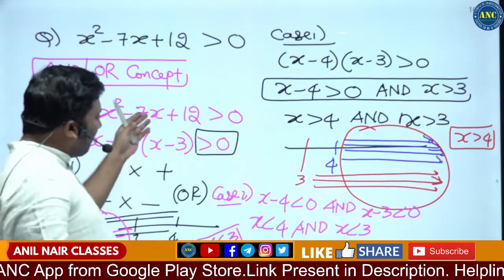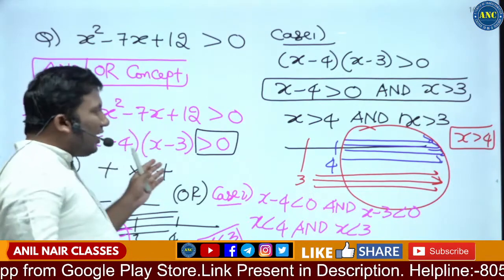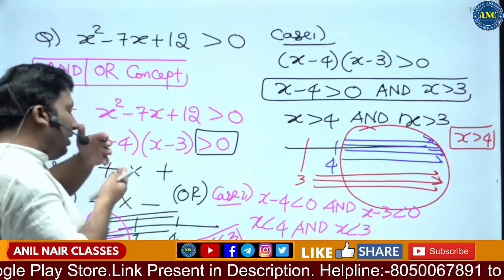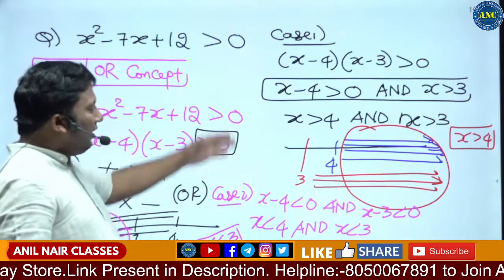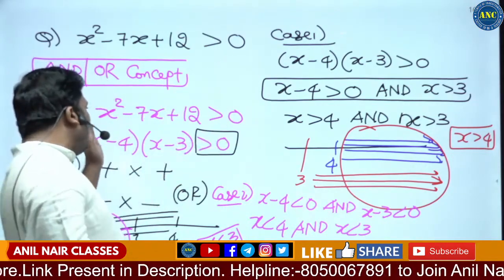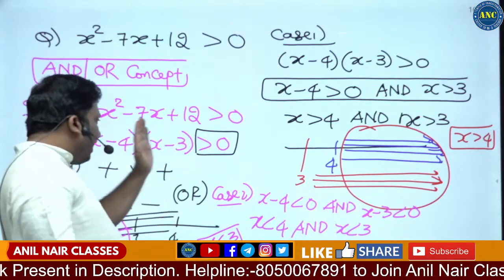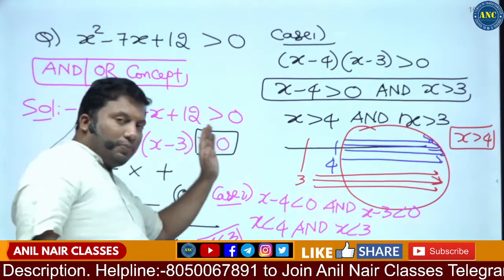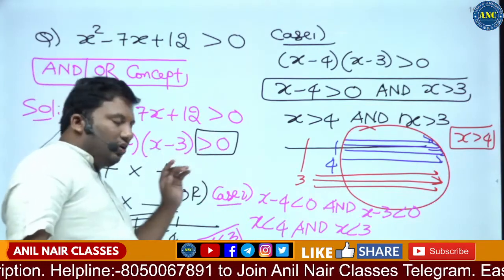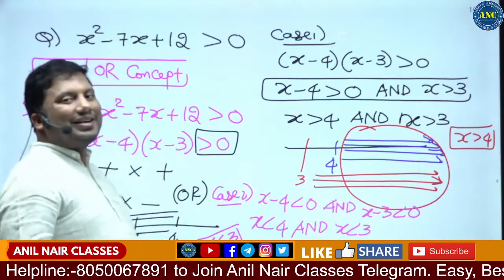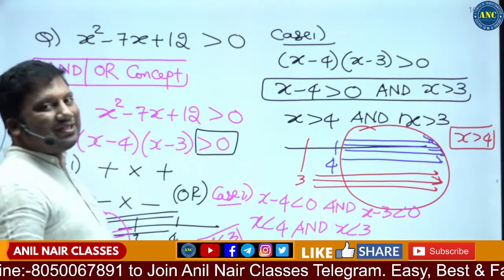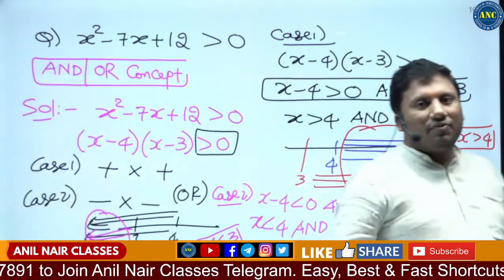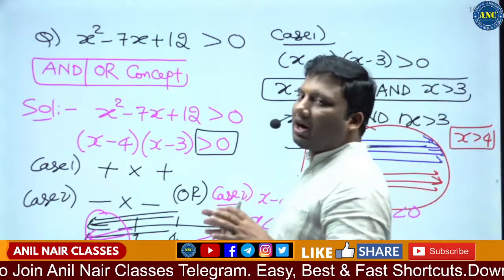First we have to take positive into positive. Next we have to do negative into negative. That is the reason this concept will be a time consuming process. If instead of 2 factors it is a cubic function greater than 0, then positive, positive, positive, negative, negative, positive, and so on, multiple cases we have to do. So this is a very time consuming process. That is the reason we will not get into the and or concept.